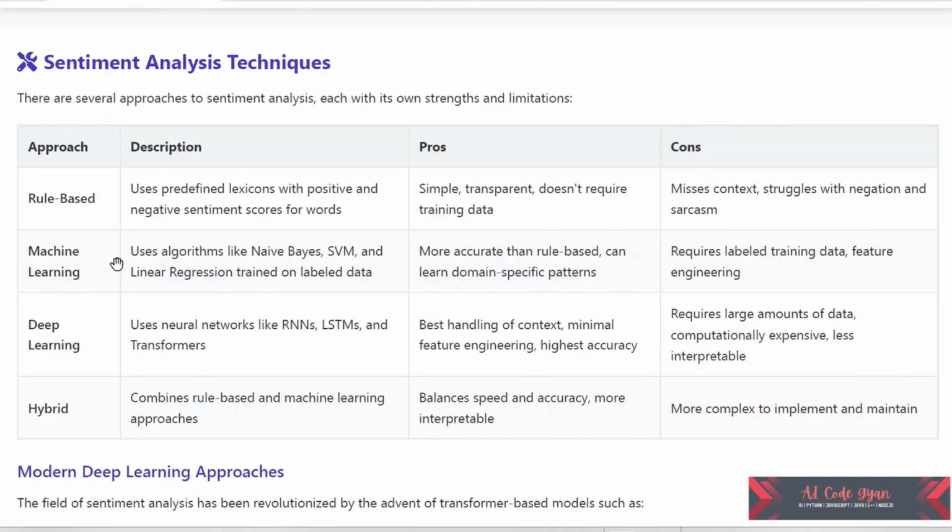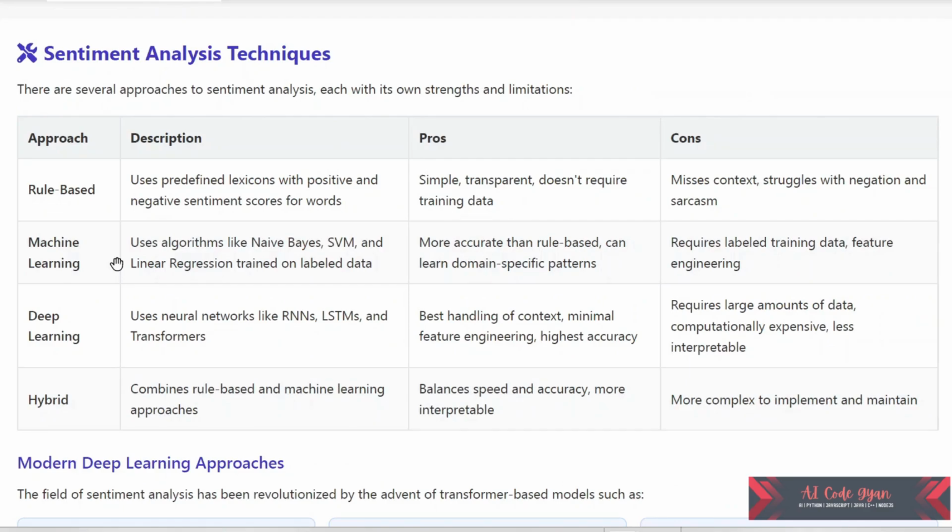So let us study about the sentiment analysis techniques. We have several techniques. First is the rule-based technique. We use lexicons with positive and negative sentiment scores of words. So what are the pros? It is simple, transparent, and doesn't require training data, but yeah, context is missing.